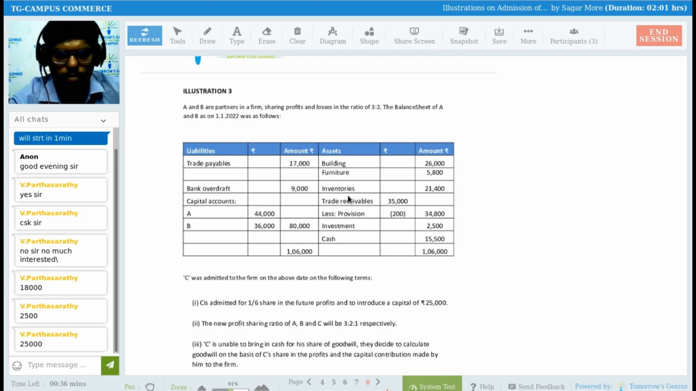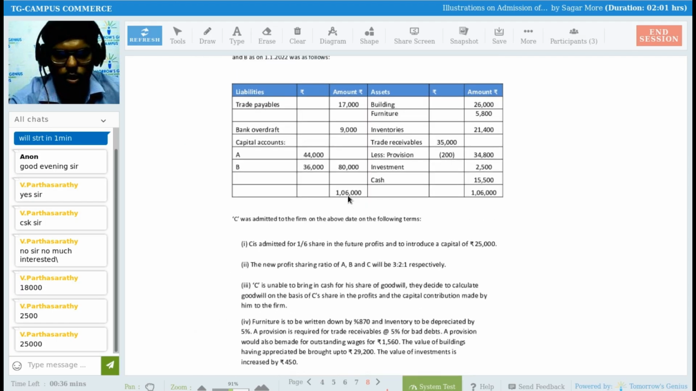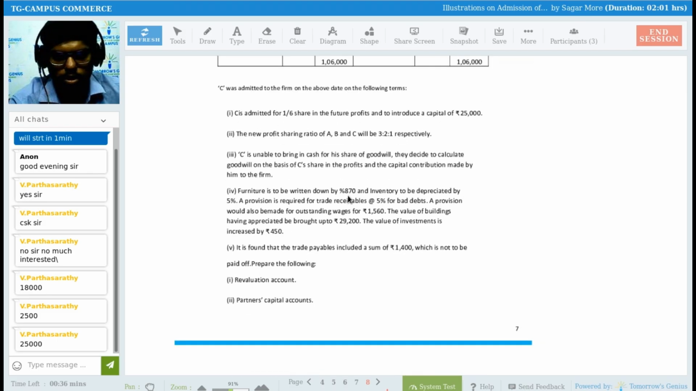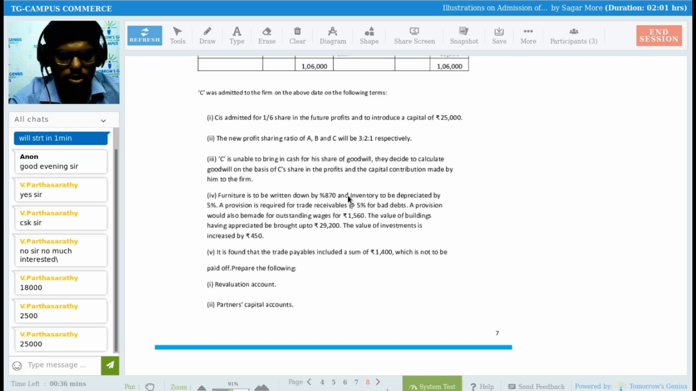Is it visible to you now? I'm just showing you a balance sheet. I'm just showing you the adjustments. This is the balance sheet. Forget about this at present. Look into these adjustments. Read from here. She was admitted to the firm on the following conditions. Read adjustment numbers 1, 2, 3, 4, 5. See whether you are getting it or not. I'm discussing this in 2 minutes. First of all, read this.